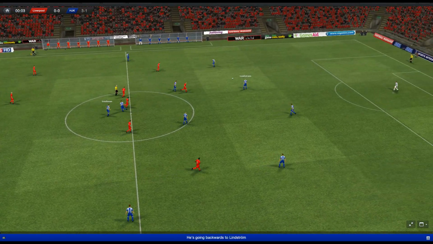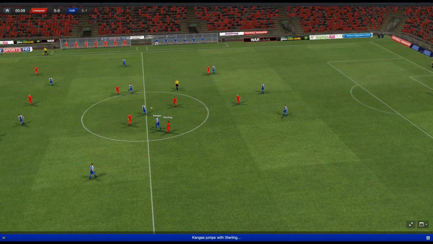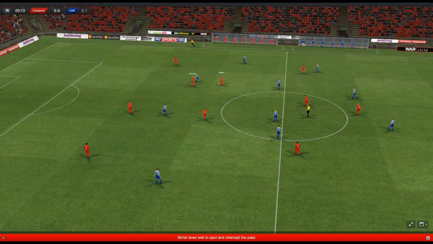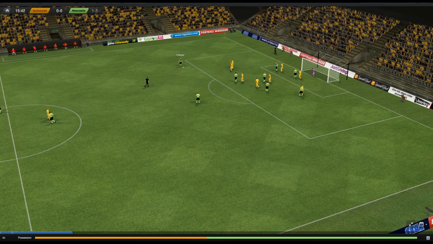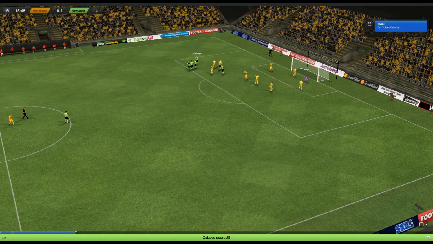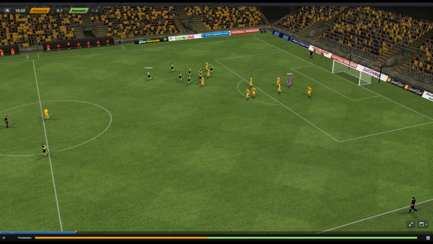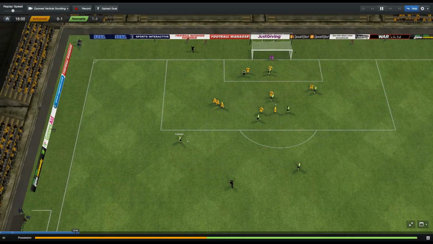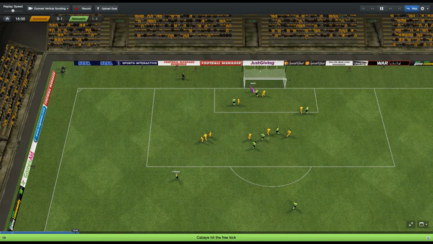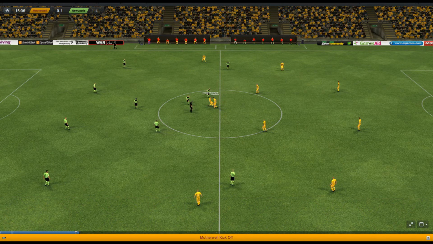Newcastle to kick off then here at Anfield. Straight back to the keeper, who goes long, and Liverpool pick it up. Free kick for Cabaye on the edge, and it's gone in. Cracking free kick from Johan Cabaye to give Newcastle an away goal. Cabaye out on the left, goes for the near post. It hits the keeper, but he can do nothing about it. It just had so much power.